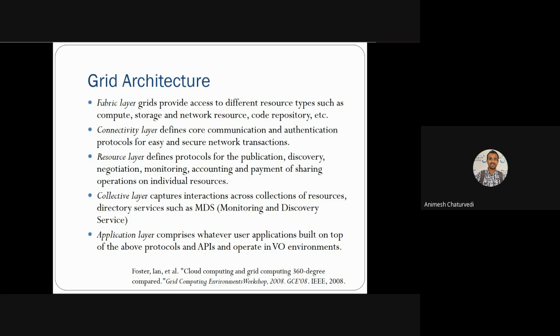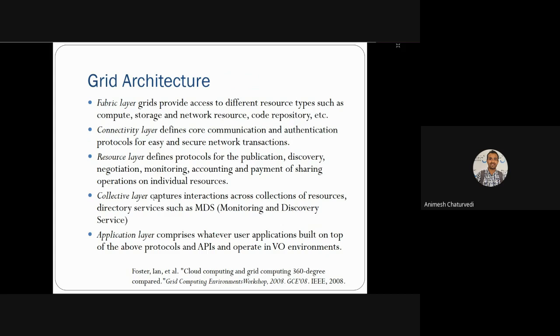In the next layer, you have the collective layer, which captures the interaction between collections of resources, discovery such as MDS, the monitoring and discovery services. These two layers, the resource layer and collective layer, are a little bit tricky and complicated in the grid architecture.